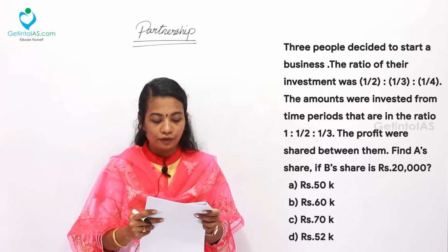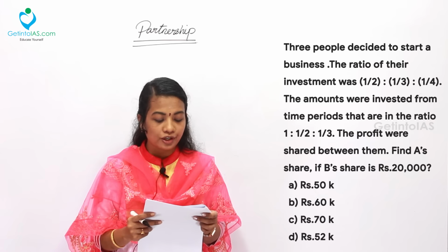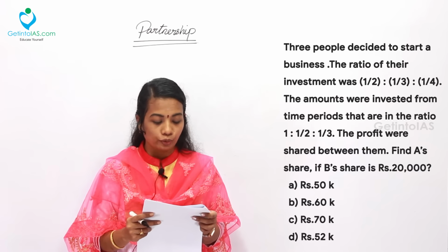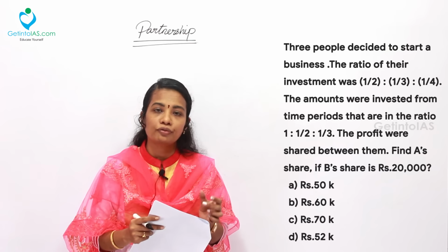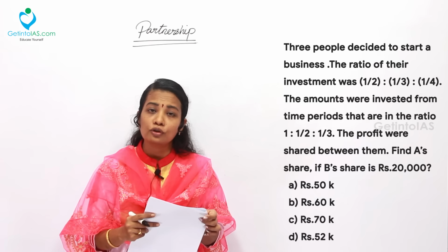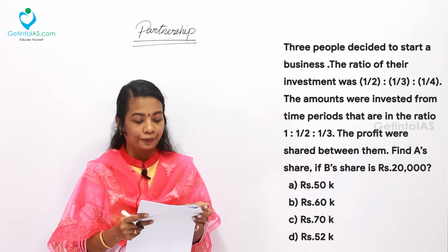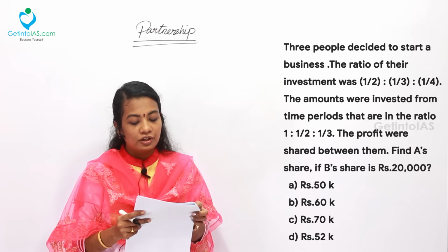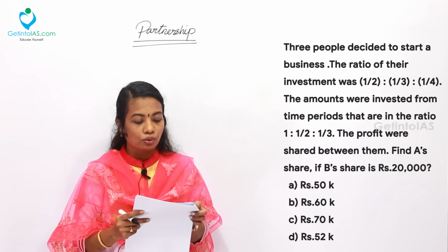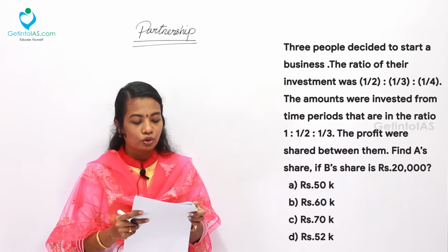The last question: 3 people decided to start a business. The ratio of their investment was 1/2, ratio 1/3, ratio 1/4. Here all the ratios are given in terms of fractions. So first you will have to convert all these into whole numbers, then you can do the operation. The amounts were invested for time periods in the ratio 1, ratio 1/2, ratio 1/3.